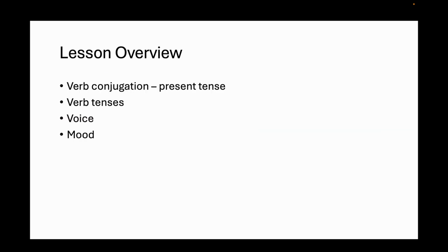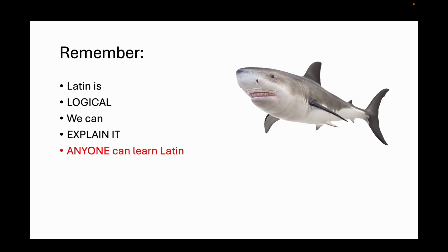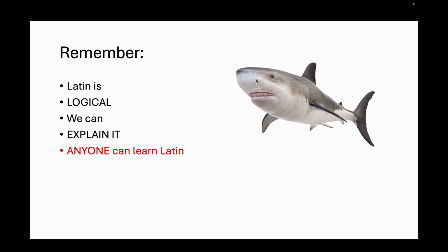Let's jump right in. Today we're going to be doing verbs. So we're going to be covering verb conjugation in the present tense, and then we're going to talk about the concept of verb tenses and a little bit about what are called voice and mood. So, as always, we start by remembering that Latin is logical, so we can explain it, and that means that anyone can learn Latin.